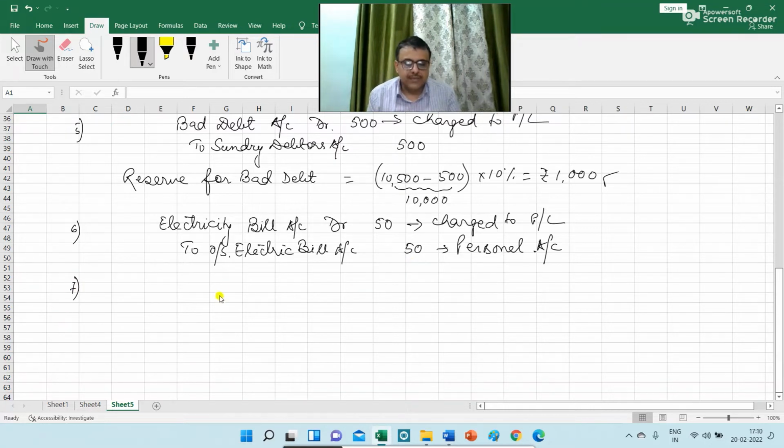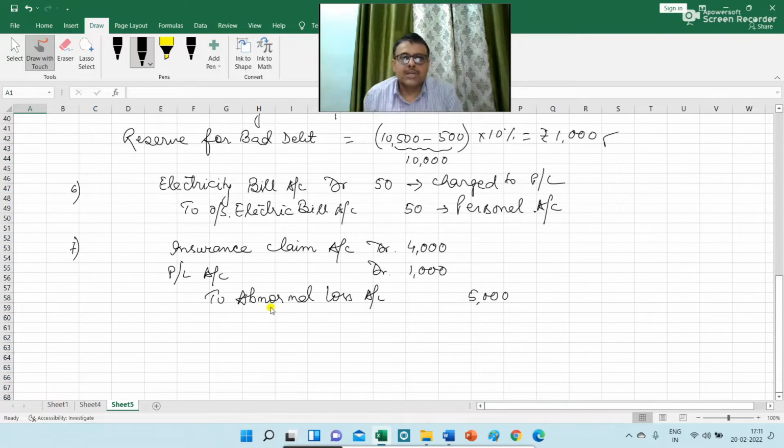The next item is: goods costing rupees 5,000 were destroyed by fire and insurance claim admitted was rupees 4,000. So the general entry for this adjustment is insurance claim account debit rupees 4,000, PL account debit rupees 1,000, to abnormal loss account rupees 5,000. Insurance claim is a personal account, and this will be shown on the asset side of the balance sheet.